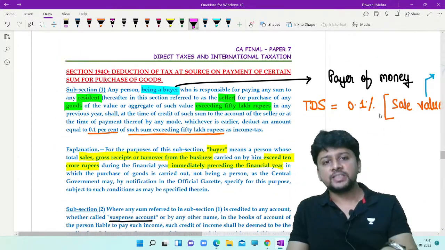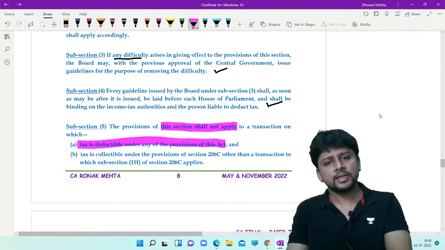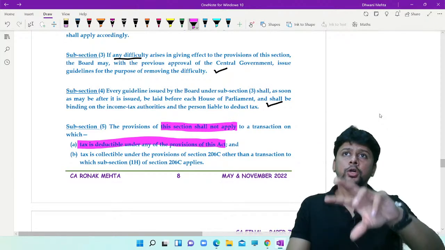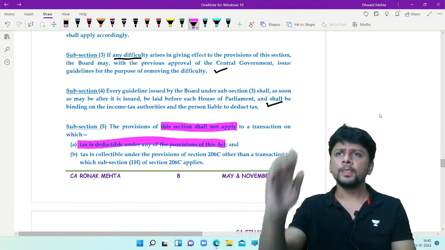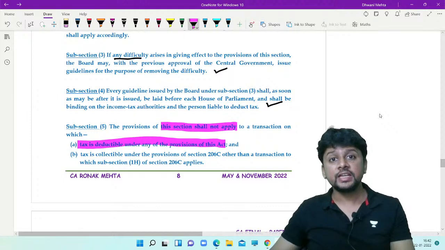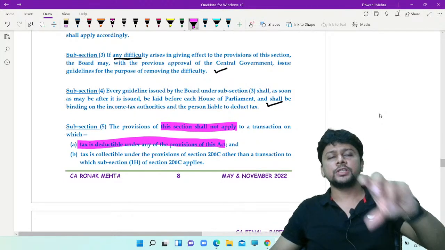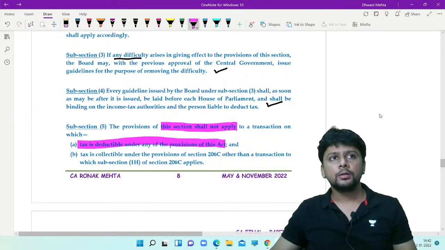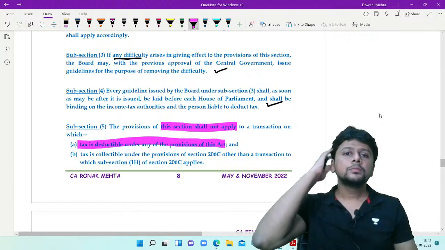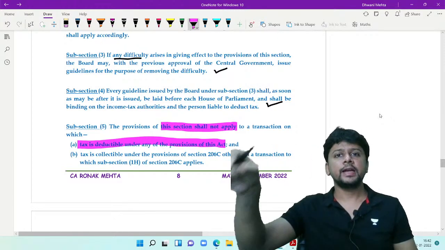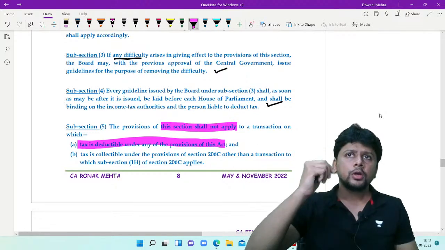The TDS section 194Q will not apply if there is any other section of TDS that is applicable. Fair enough, you can't have two separate TDS sections simultaneously becoming applicable. Like we have 194C, contractor payments. It says that if you manufacture goods according to the requirement of the customer, then the customer, when he makes a payment, will deduct tax under 194C. So obviously, if 194C applies, 194Q cannot apply.